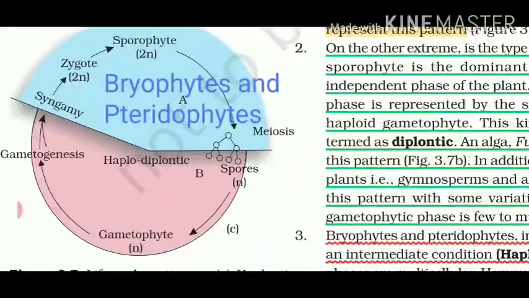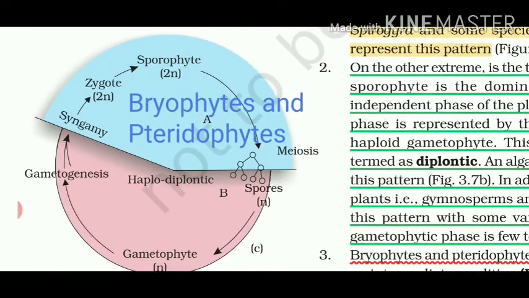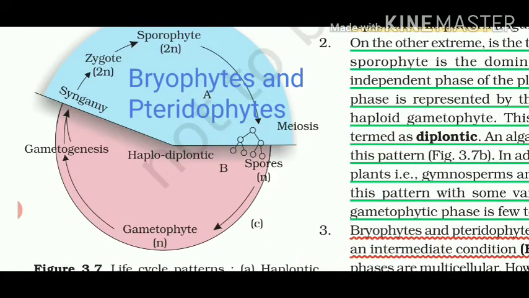Now let's talk about the third one. In the third case, bryophytes and pteridophytes, 50% is haploid stage and 50% is diploid stage. We have talked about in bryophytes that the gametophyte is the dominating stage. So it is haploid, it will form gametes. See students, the process remains the same, only the portion is changing, sometimes it is taking 25%, sometimes 50%, and the whole cycle will remain the same.